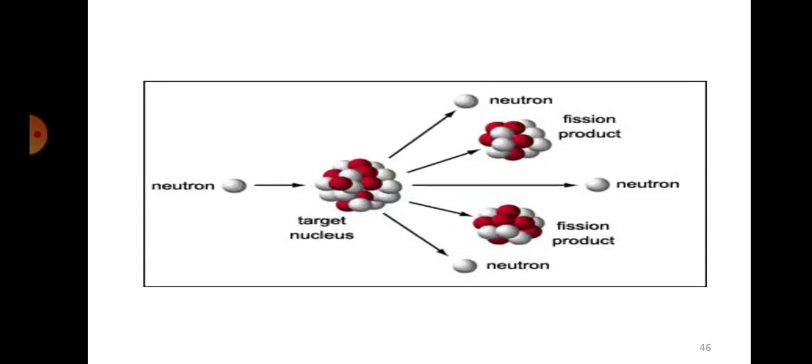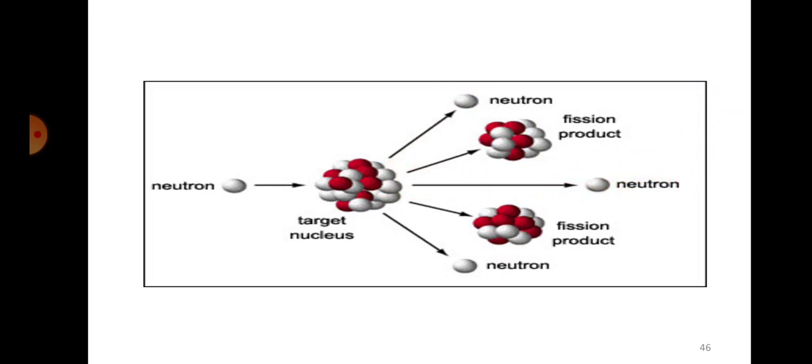Okay, so this thing I've already explained. You have a neutron. The neutron will strike a target nucleus, which, as an example I have told you, is the uranium-235 isotope. When that strikes, it will be fission, in the sense it will break up into two more nuclei, and some neutrons will also be released, and these neutrons will again strike the next one, and from there the chain goes on.